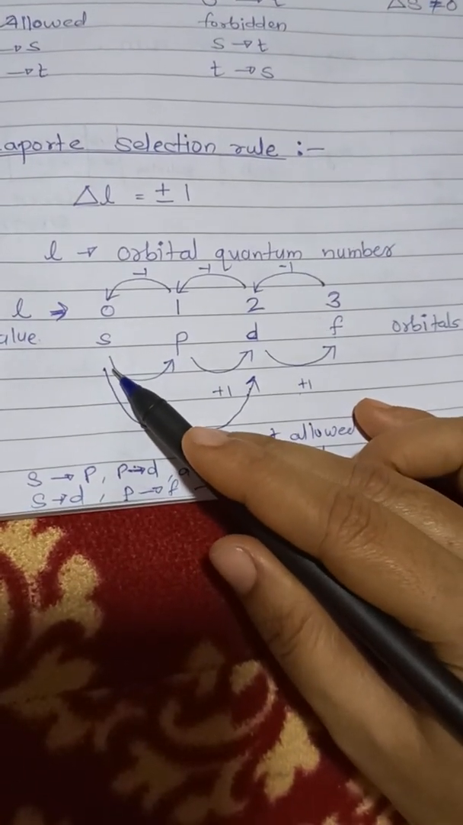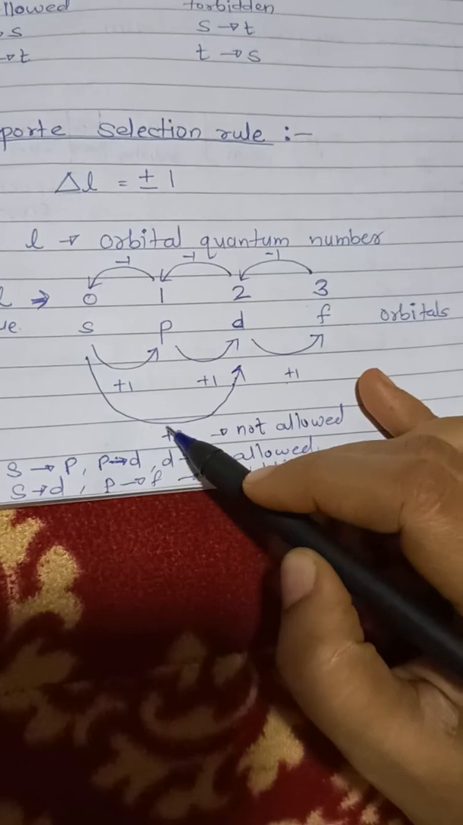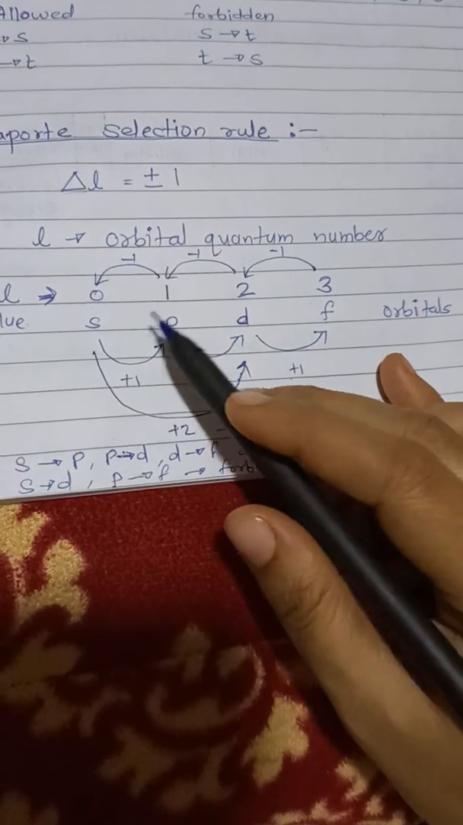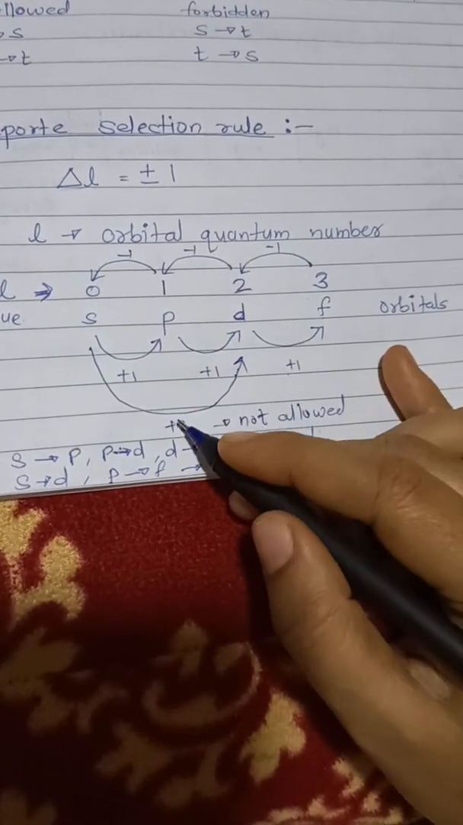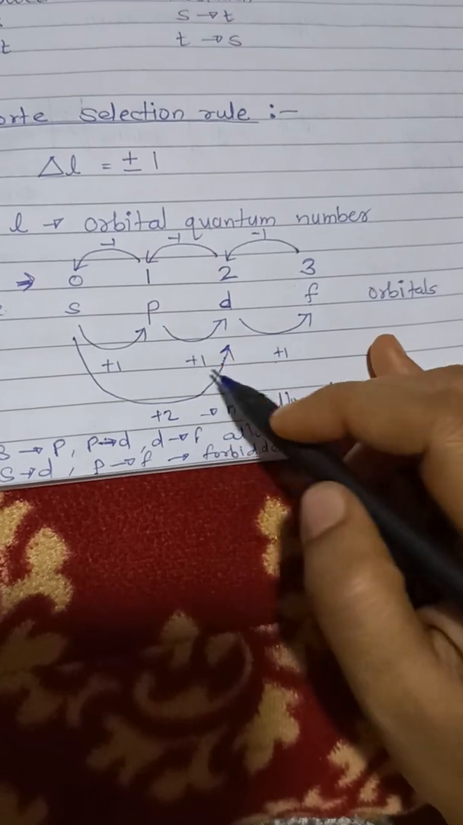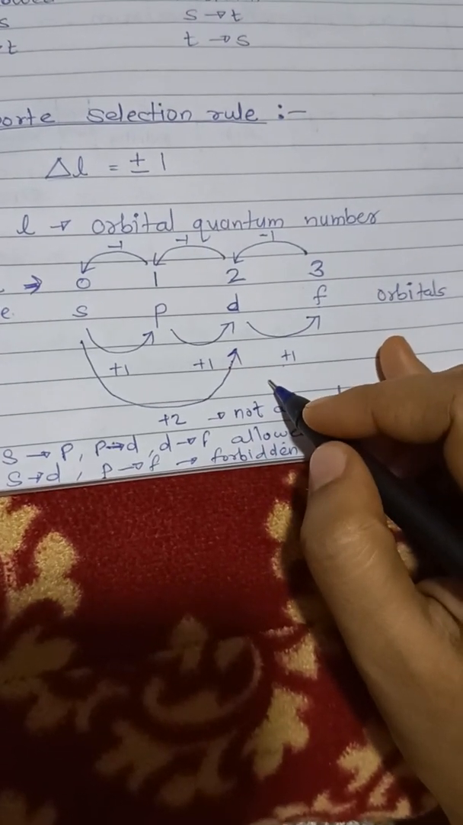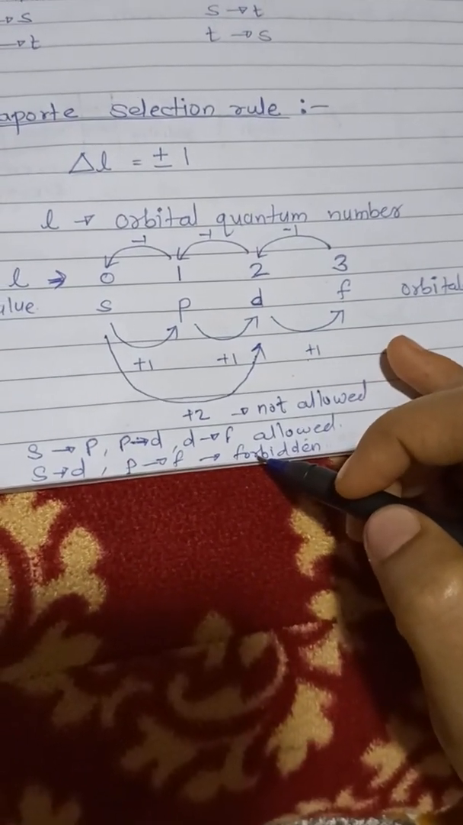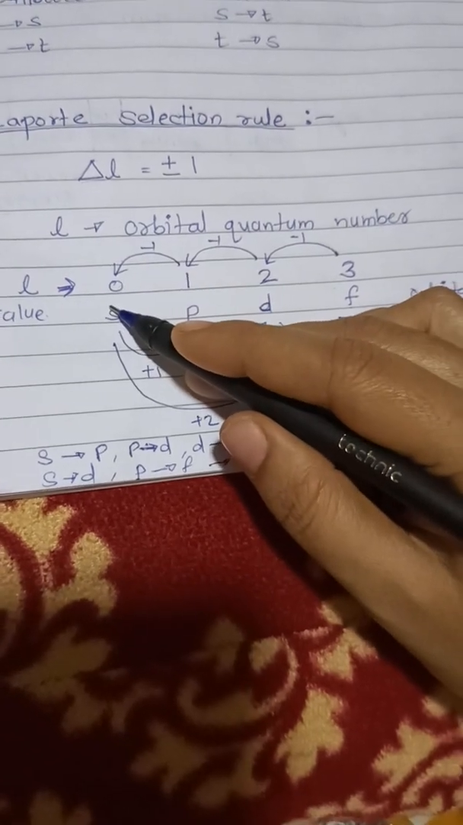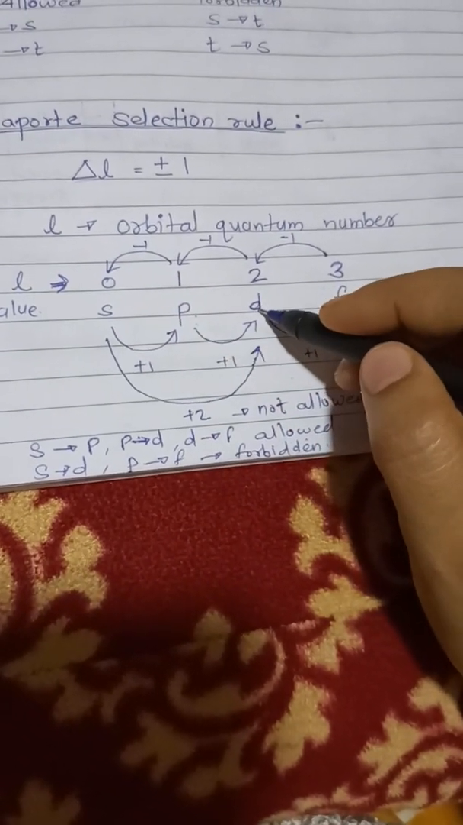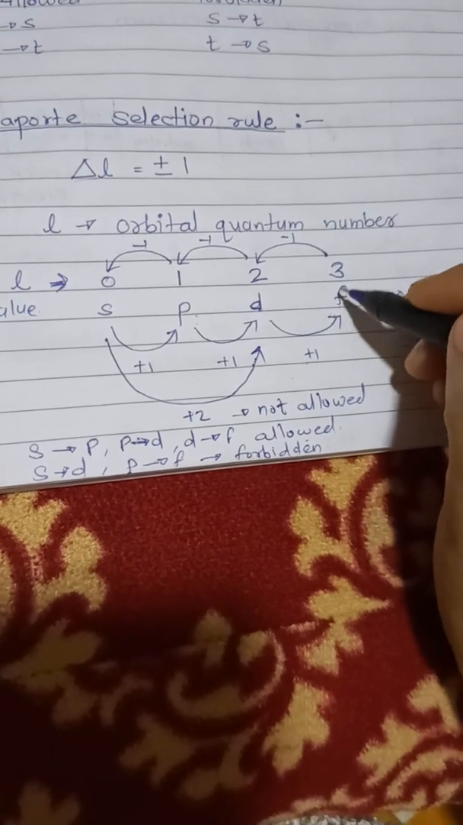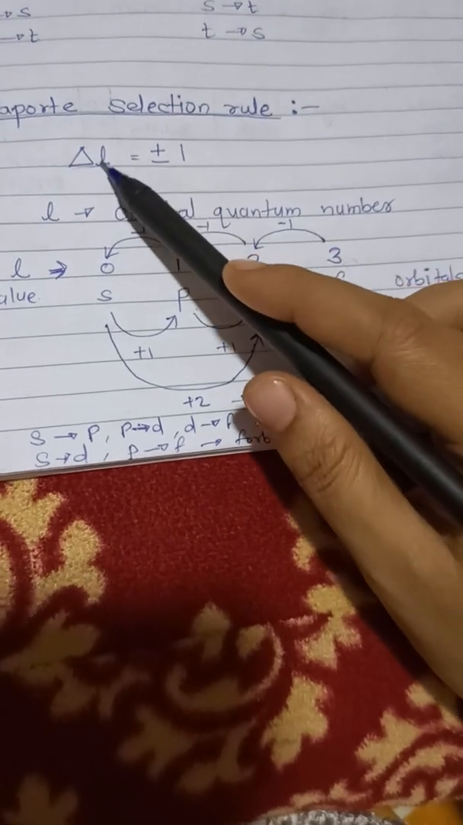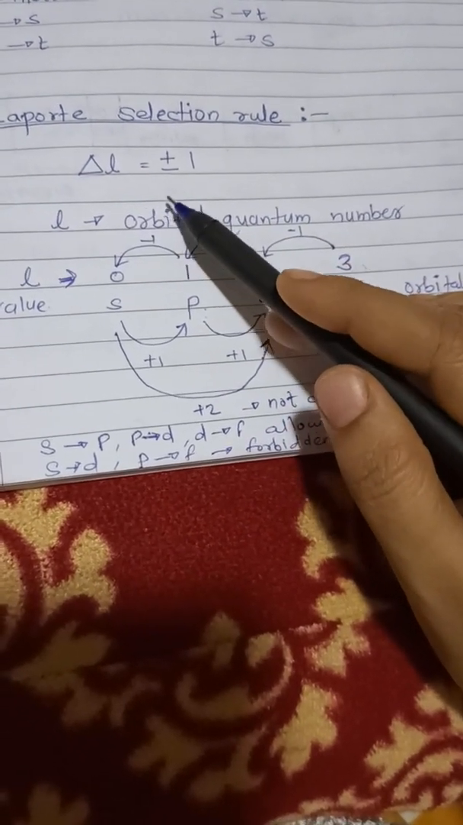If the electron changes from s to d, it takes a 2 orbital jump, so the quantum number changes by +2. Or if you say p to f, it is +2. Such transitions are not allowed. So s to d and p to f orbital transitions are forbidden transitions. Similarly, within the orbitals s to s, p to p, d to d, f to f, the quantum number will not change. So delta l will be 0 over here. That is also a forbidden transition.